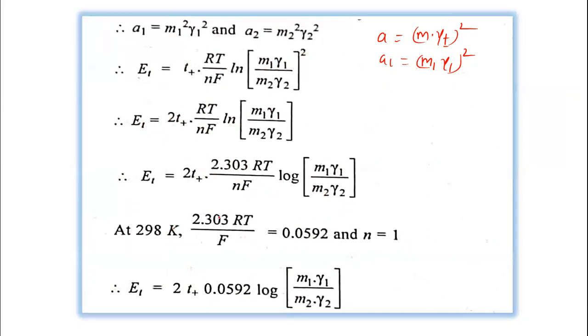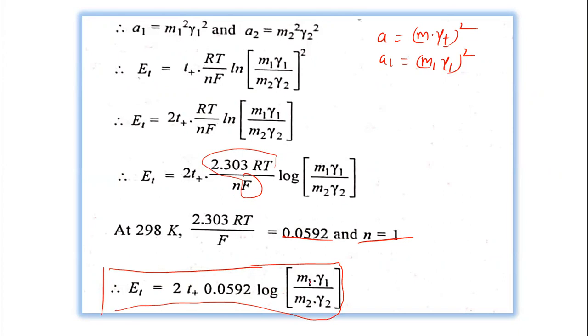At 298 Kelvin, we know that this factor is equal to 0.0592, and n equal to 1 here. So we can put the value of n and write the final equation: E_t equal to 2 t+ 0.0592 log of m1 gamma1 divided by m2 gamma2.